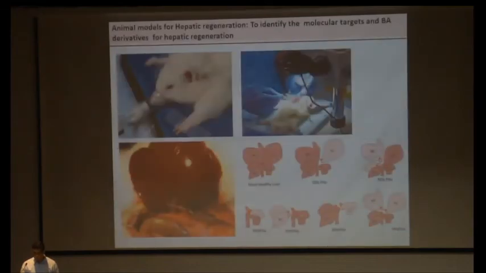Another model that we are developing is for liver regeneration. We have developed resections from 30 to more than 95% in the animal models. These animal models can be utilized to meet certain objectives where we need 30% or 50% or 70%. Mostly 70% is widely accepted for hepatic regeneration, which is what we are developing and utilizing.